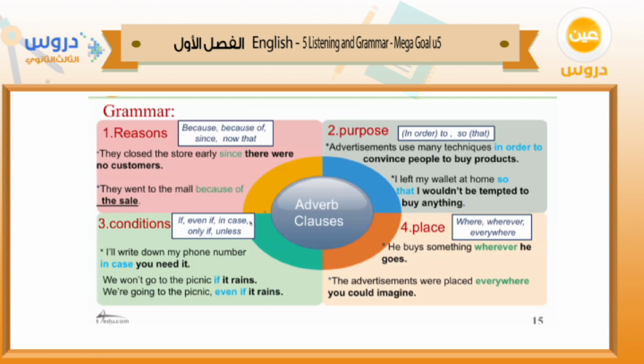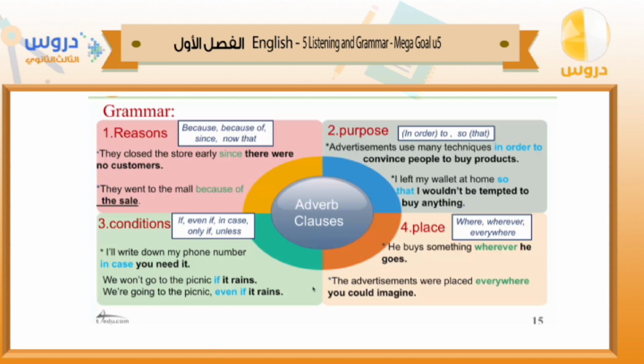Now let's move to the 4 categories that the adverb clauses give information about. Adverb clauses can give information about reasons, purpose, conditions, and place. And for each category, there are specific adverbs that we have to use with them.